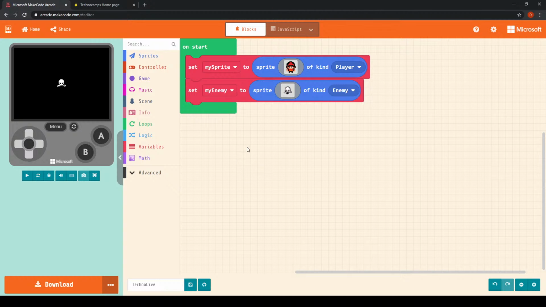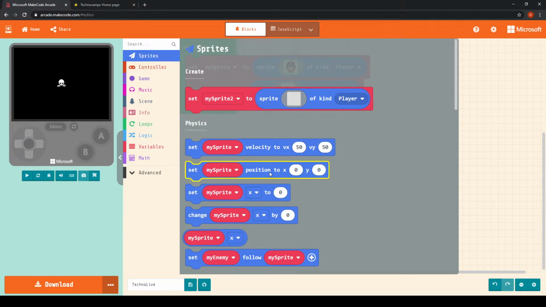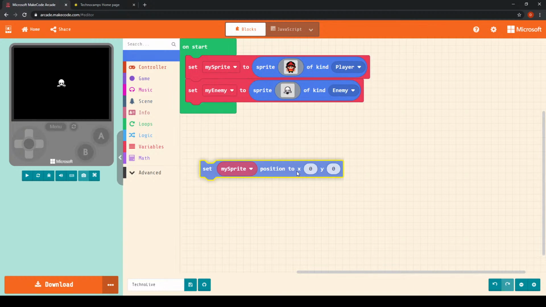So it kind of gives our player sprite a little bit of a head start before the game starts. That way the game doesn't instantly end because the enemy sprite has instantly caught your player sprite. Okay. So what we can do is go back into sprites, and we can choose a starting position for our enemy sprite using this block here. So it says set my sprite position to x0, y0.